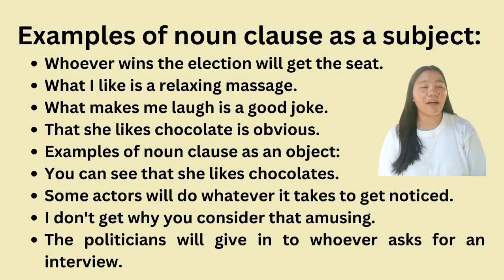Second, some actors will do whatever it takes to get noticed. In this sentence, the noun clause whatever it takes serves as the direct object. Third, I don't get why you consider that amusing. Here, the noun clause why you consider that amusing functions as the direct object of the sentence. Fourth, the politicians will give in to whoever asks for an interview. In this example, the noun clause whoever asks for an interview acts as the direct object of the sentence.